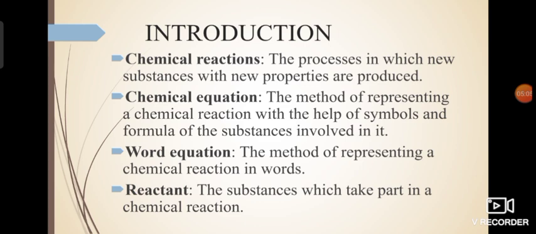Now there are two more terms which are closely related to a chemical reaction or a chemical equation. Those two terms are reactant and product. Now the example that I have already taken is coal burns in oxygen to form carbon dioxide. So coal and oxygen, these two substances are taking part in the reaction. So these two are the reactants. And the substance which is formed as a result of the reaction, which is carbon dioxide, is the product over here.